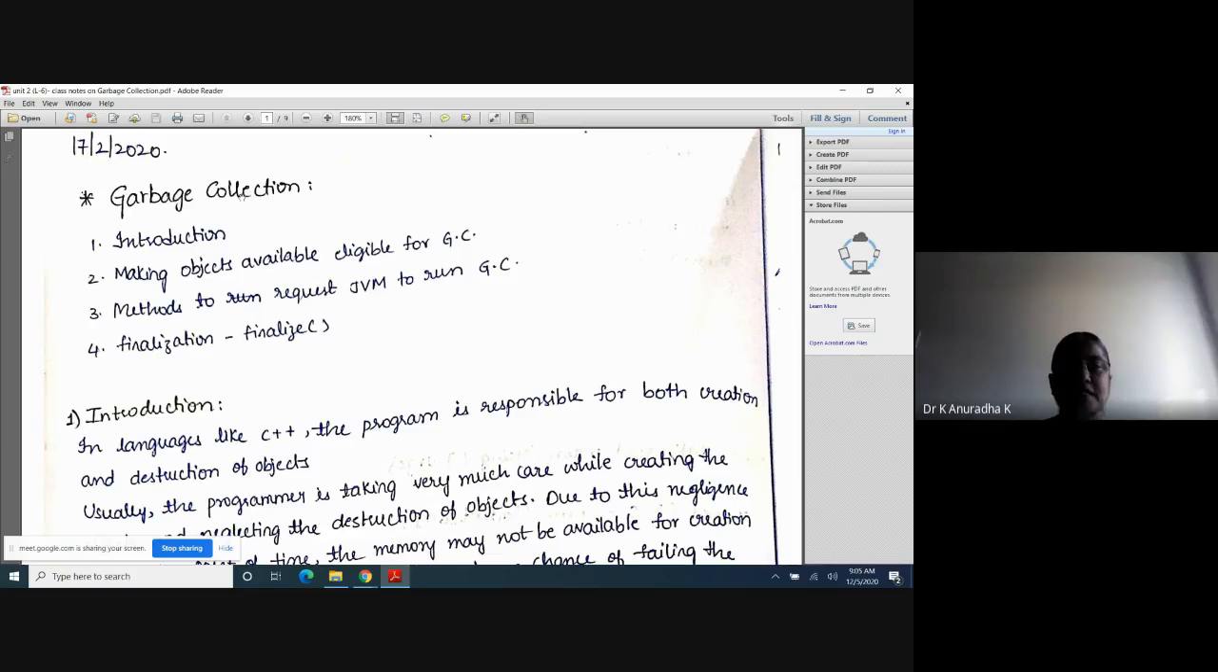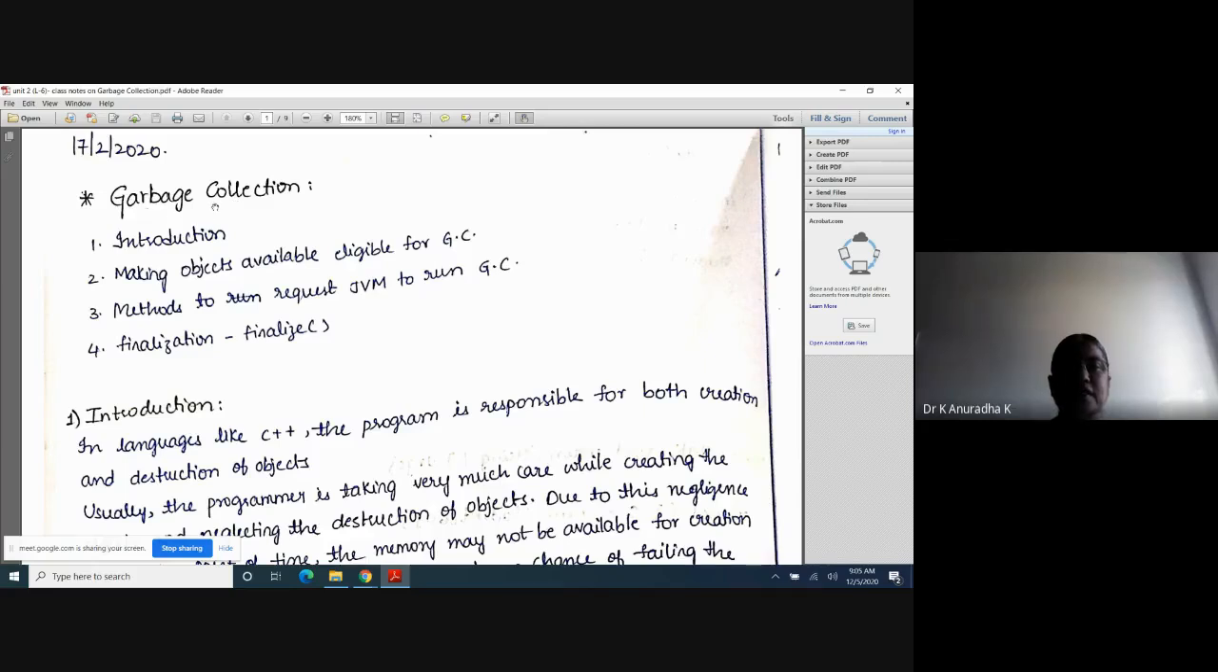So garbage collection is very important in Java. One of the most important concepts in Java is garbage collection. So try to understand garbage collection carefully. It's very important from an interview point of view and from an exam point of view also.